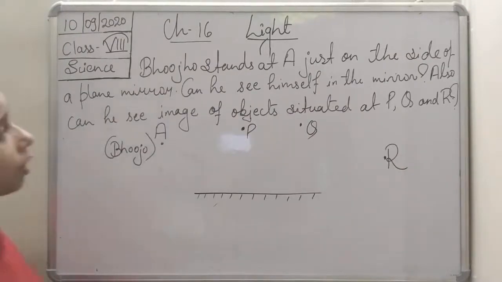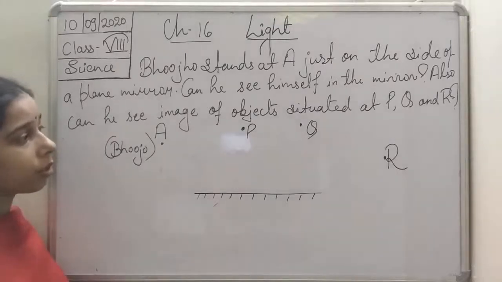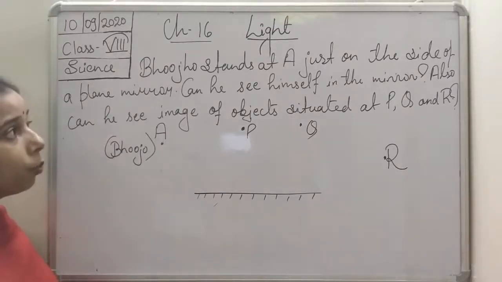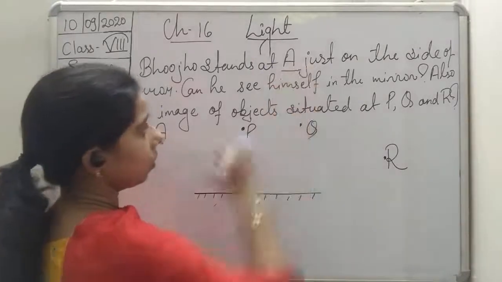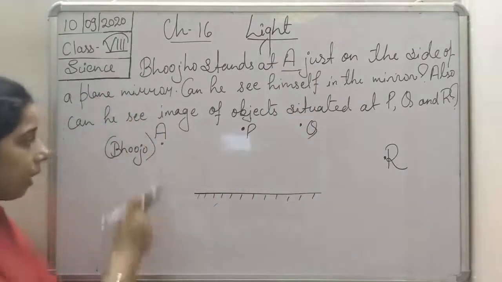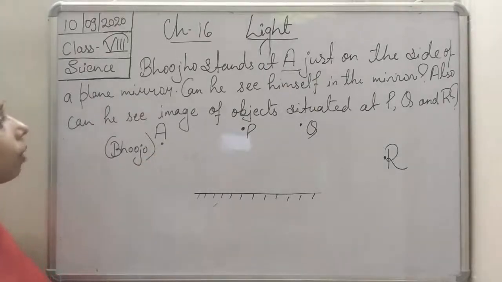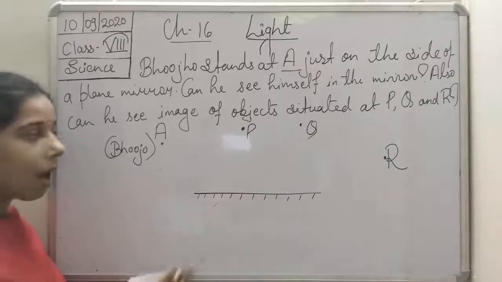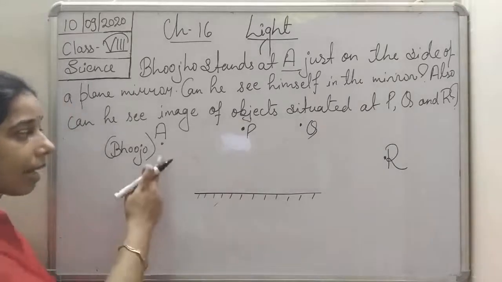Now we will move to the next question, students. In the next question you see Bujo is there and he stands at A, just on the side of a plane mirror. This is the plane mirror, and Bujo is standing at the side of the plane mirror.